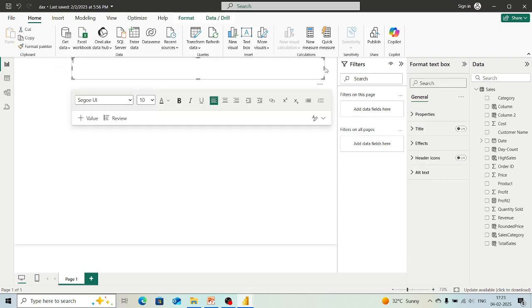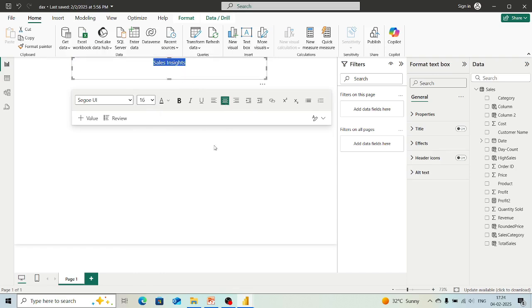Here this heading, we can say, is available. So what name do we want to give to our report? Now as we are having the data of sales, it was sample sales, right? So we will give it the name sales insights. Here I have given the name. You can then increase its size. You can add alignment to it.